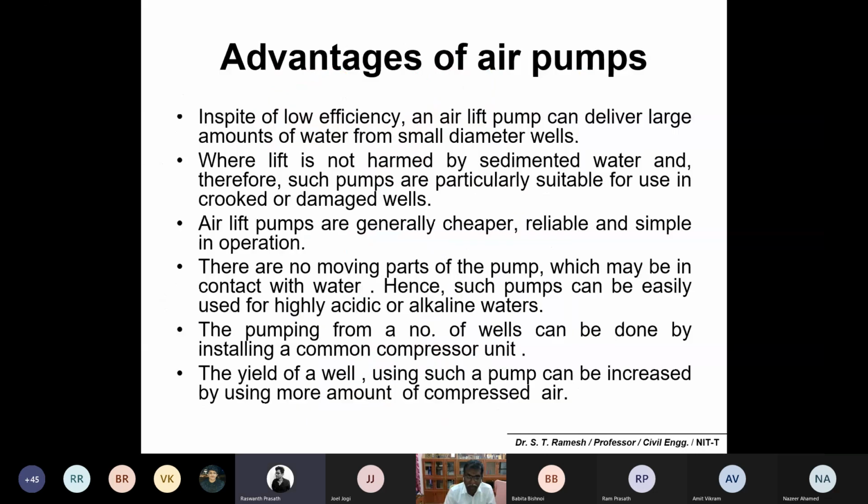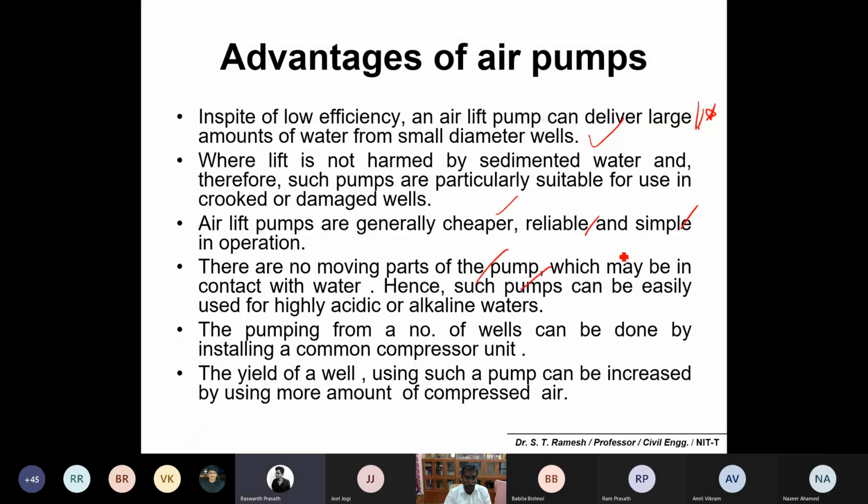Air lift pumps: these are some of the advantages. First, they deliver a large amount of water from a small diameter well. The second advantage is that they are very cheap, reliable, and simple in operation. There is no moving part.